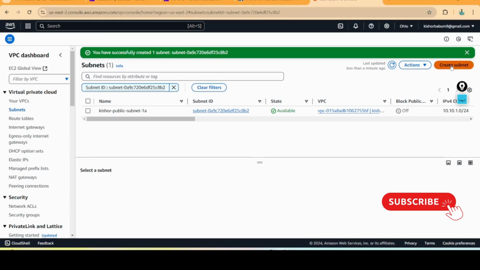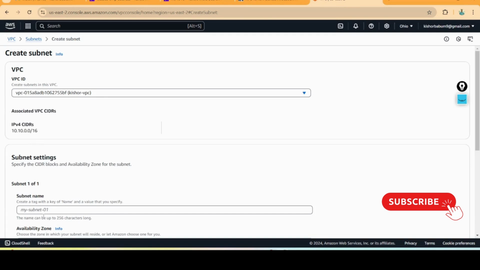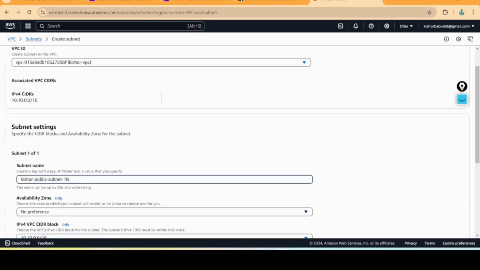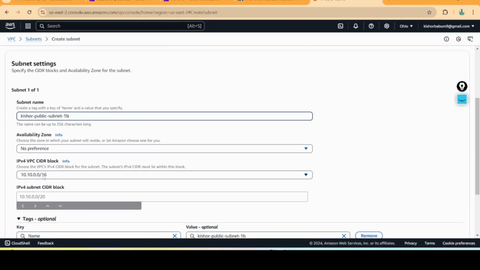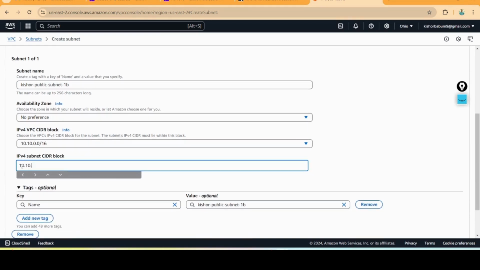Then I'm going to create another public subnet. Select VPC. Kishore-public-subnet-1B. Here the range is /16 only. I'm going to restrict the IP addresses here: 10.10.2.0/24.